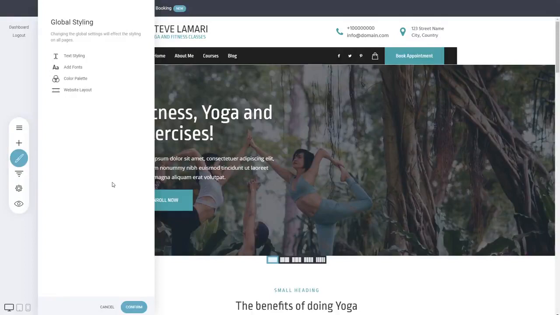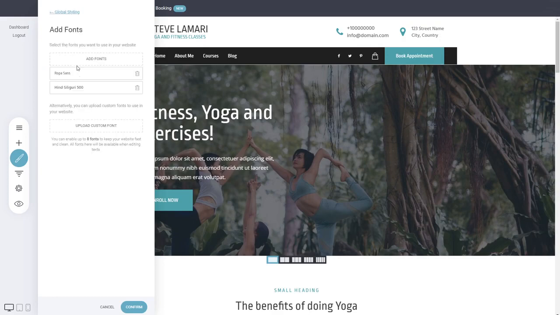So we have our website or a funnel with different pages, and we want to globally modify different aspects of it, of the design. So you can easily do it with the global styling. And let's start one by one. First of all, you can add a font, which you can do from here, add fonts. These are custom fonts that you can select anywhere when you're editing the text editor.